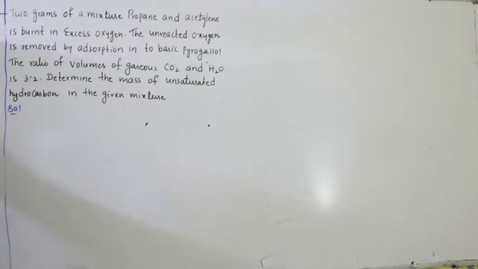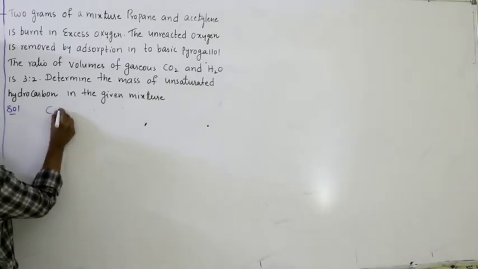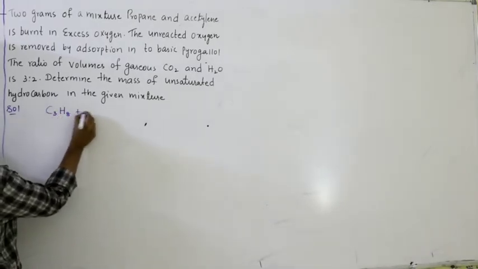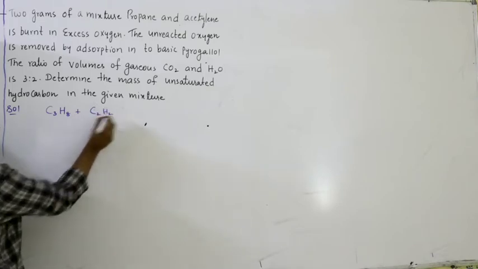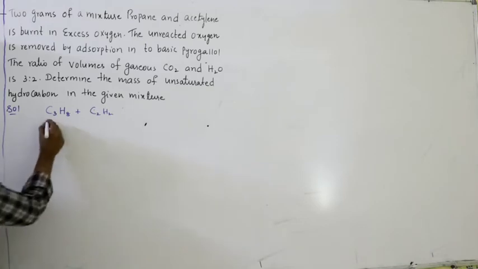Two grams of mixture of propane and acetylene. So propane is nothing but C3H8 plus acetylene. So we have 2 grams of this mixture.